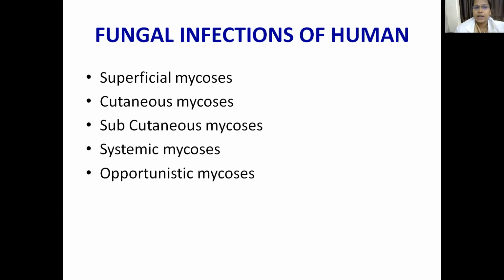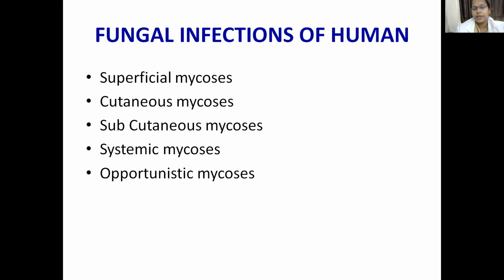Superficial, the name itself suggests, is something on the topmost layers of the skin. Here only the stratum corneum of your epidermis is affected, so we call it superficial mycosis. Cutaneous involves your skin, hair and nail. Subcutaneous goes into the deeper tissues; your tissues and muscles will be involved in this infection, so you call it subcutaneous.